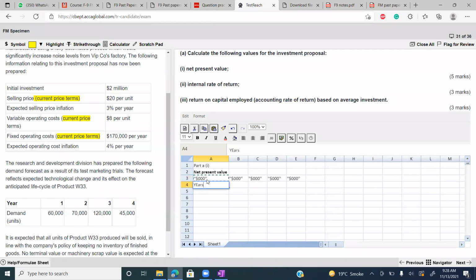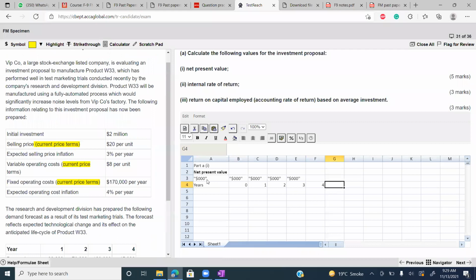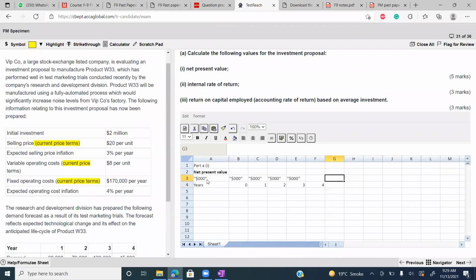Write the years: 0, 1, 2, 3, 4. Life of the product is 4 years. So first of all, write the number of units.